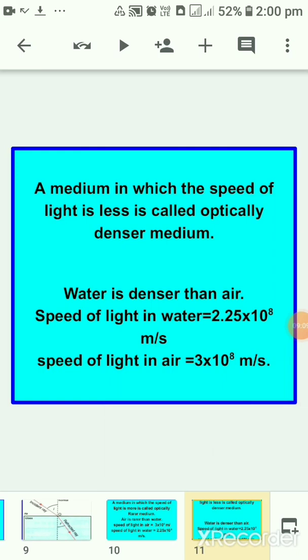Next, a medium in which the speed of light is less is known as an optically denser medium. So what is a denser medium? One in which the speed of light is less.